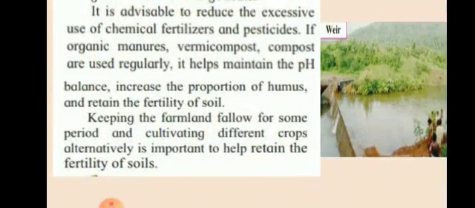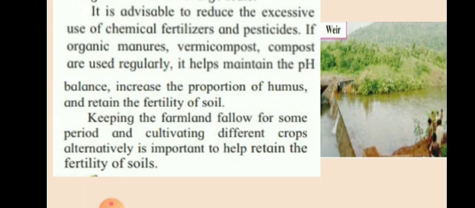It is advisable to reduce the excessive use of chemical fertilizers and pesticides. If organic manures, vermicompost, compost are regularly used, it helps maintain the pH balance. That means the soil doesn't become very much acidic and it is of good quality, it will be fertile. So because of this balance, humus will grow, increasing the proportion of humus and retaining the fertility of soil.